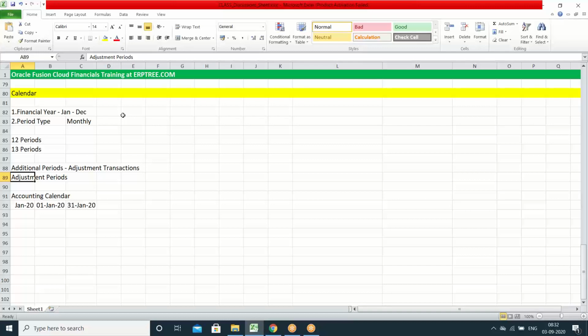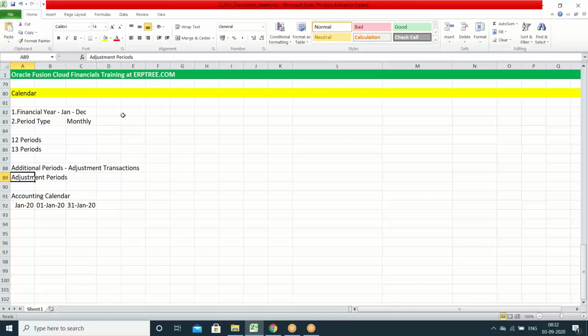So that sort of transactions you may maintain in the adjustment period. Otherwise, if you think no adjustment period is required, you can enter in the actual period. So that's up to the client's business decision. Generally we recommend, if they want to, they can enter in the actual periods, but the adjustment period is not mandatory, it's not compulsory that we have to maintain. If they want, they can, otherwise they can ignore it and go with actual periods only. If it's better for you, use it, or else it would be there, you can ignore it, that's all.